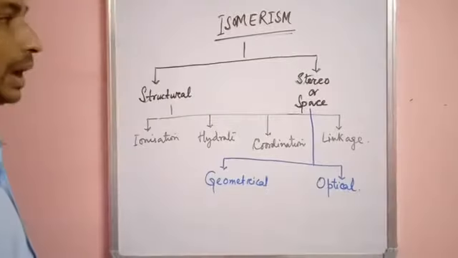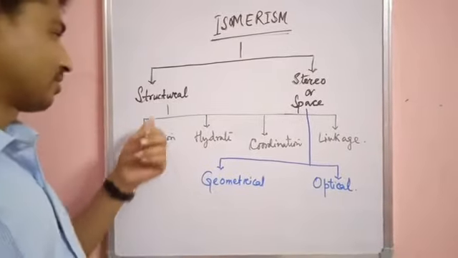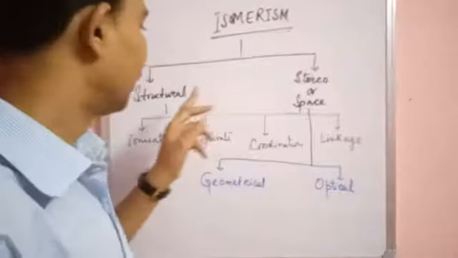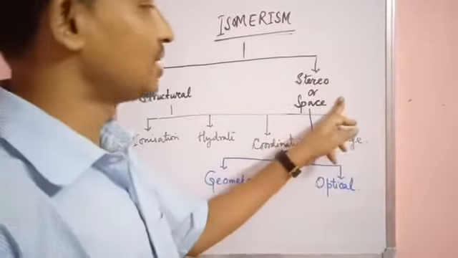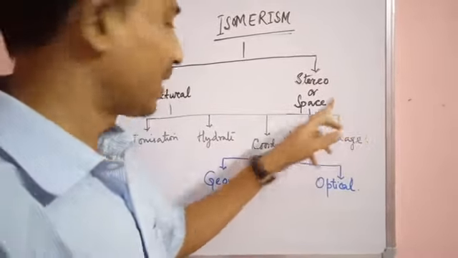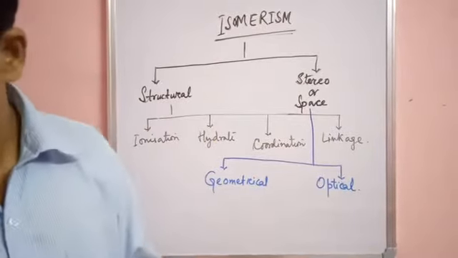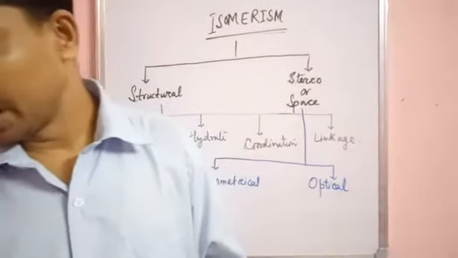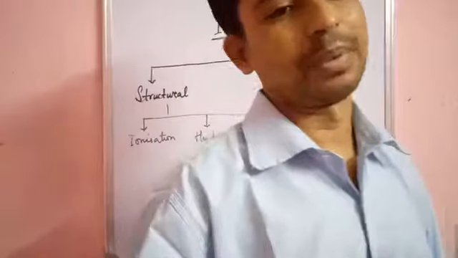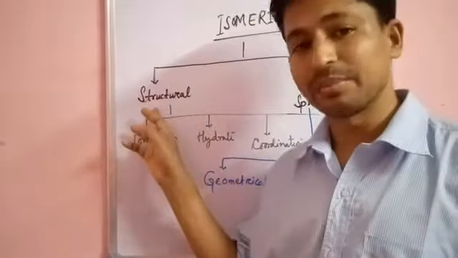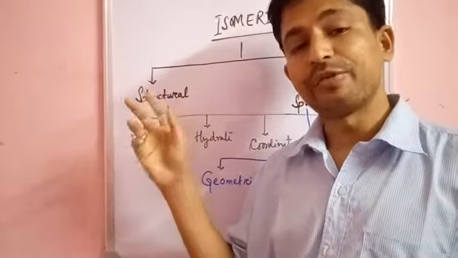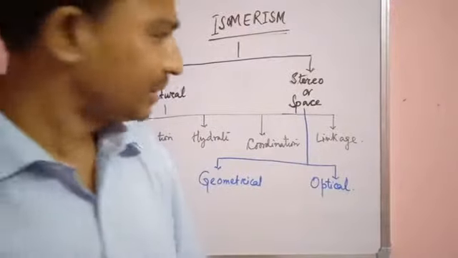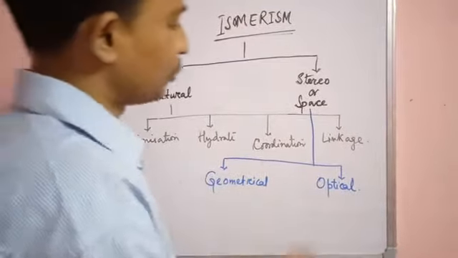Now, isomerism is of two types. One is structural isomerism and the other one is stereo or space isomerism. Now, what is structural isomerism? Structural isomerism is the type of isomerism which arises due to difference in the structures of coordination compounds. This structural isomerism is again subdivided into four categories.